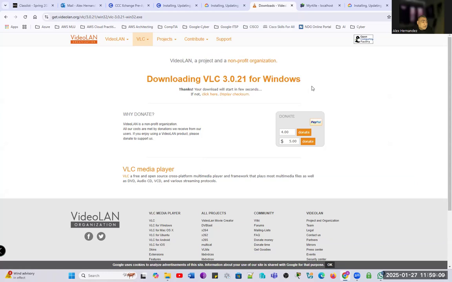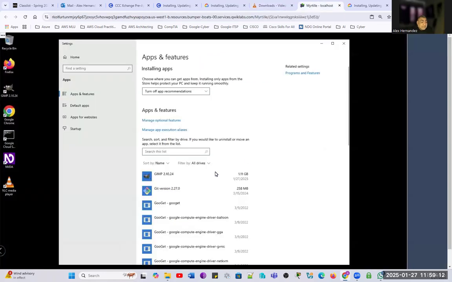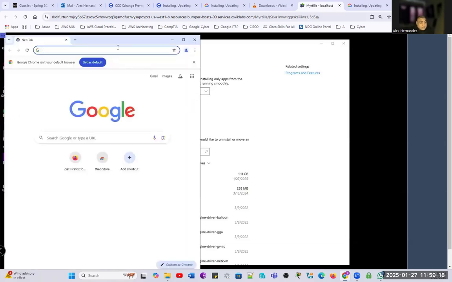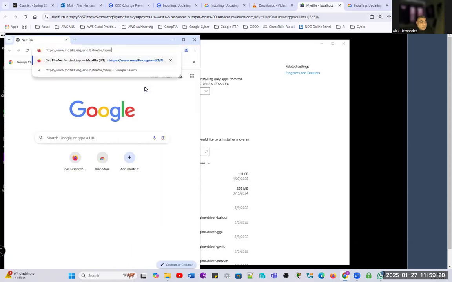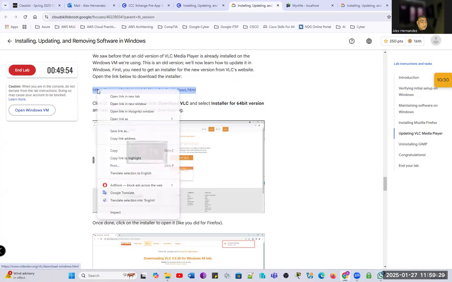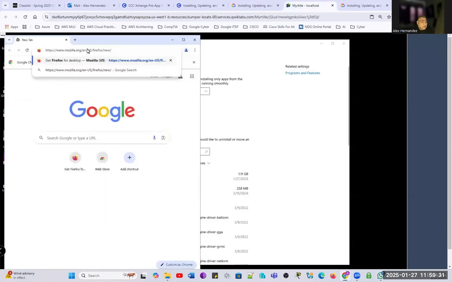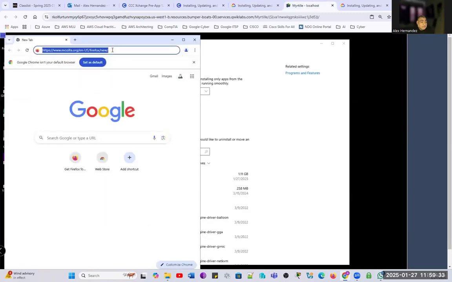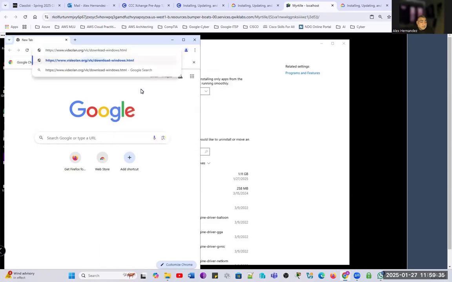But we don't want to do it in our Windows machine. We want to do it inside the virtual machine. So we can open the browser. This is the other way, just like the lab is suggesting. We need to paste this link. We're going to copy that. We come to the virtual machine and we paste it.